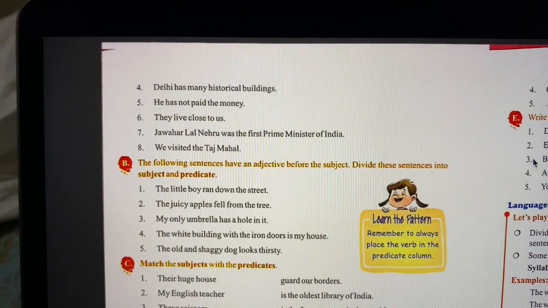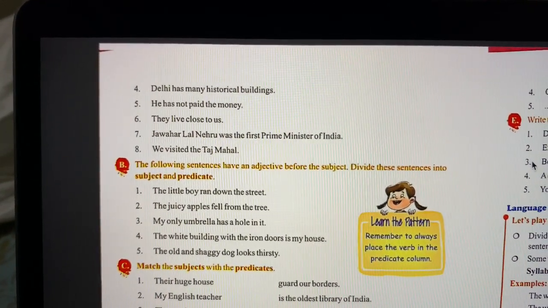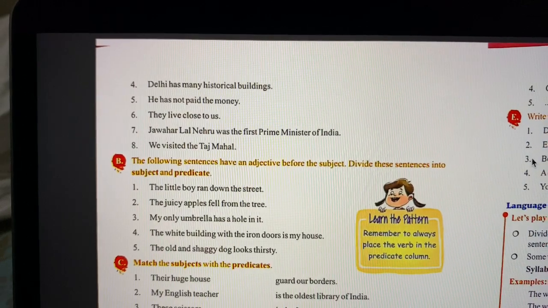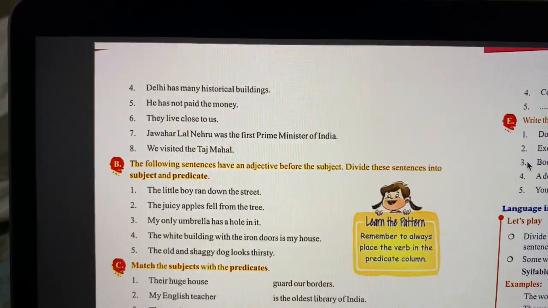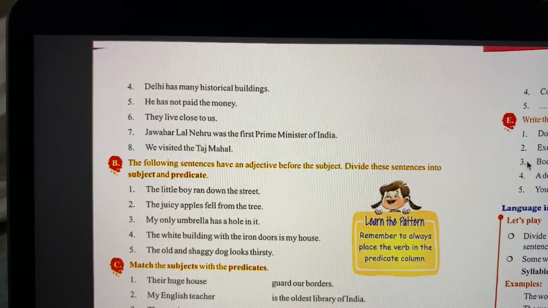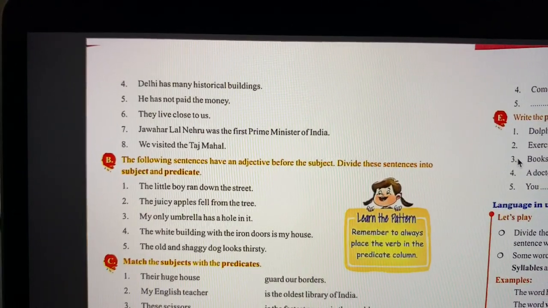Then they say, the next sentence, they live close to us, right? They is the subject of the sentence. Live close to us is the predicate of the sentence.